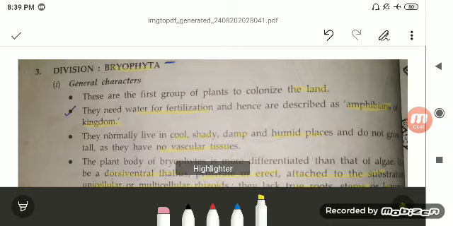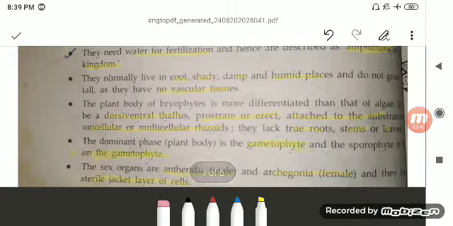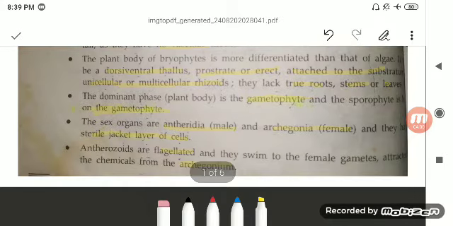But they do not have any vascular tissues, that is your xylem and phloem, nor well differentiated parts of the body like roots, stems or leaves, but they have unicellular and multicellular rhizoids. They have both the gametophyte, from where the gametes are formed, and the sporophyte, from where the spores are formed, and then they are liberated into the surroundings.